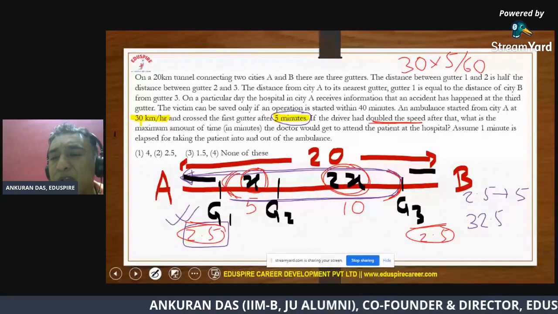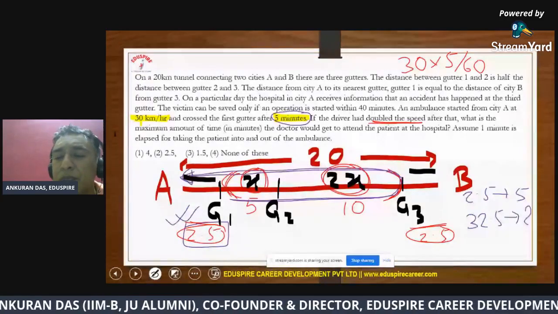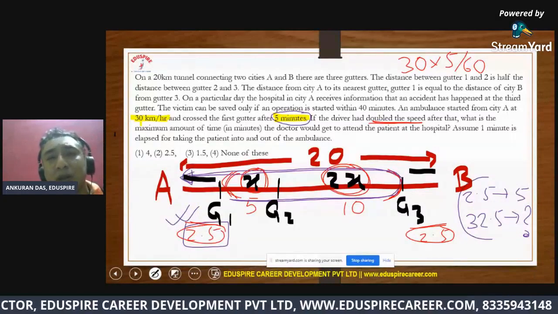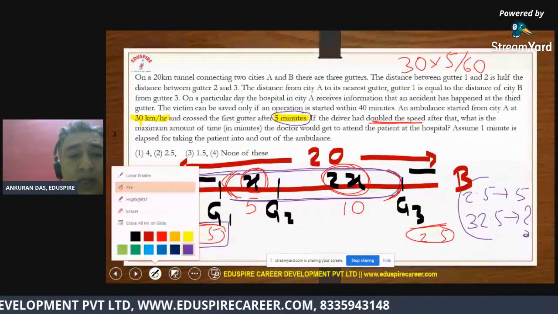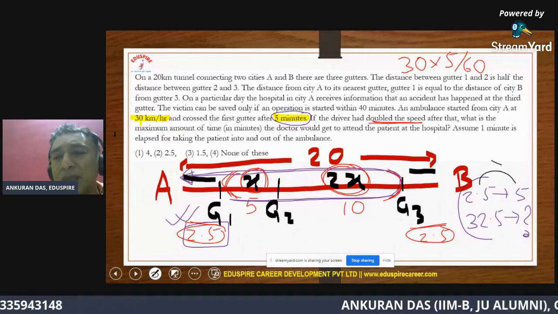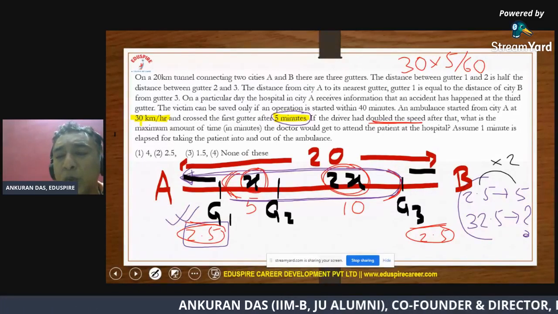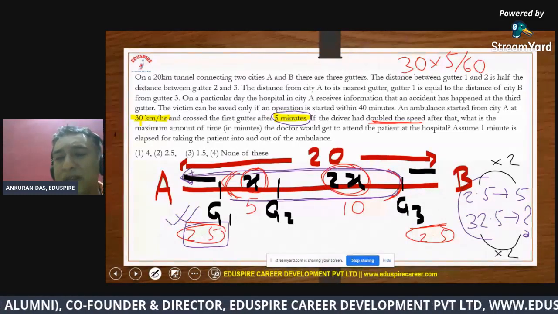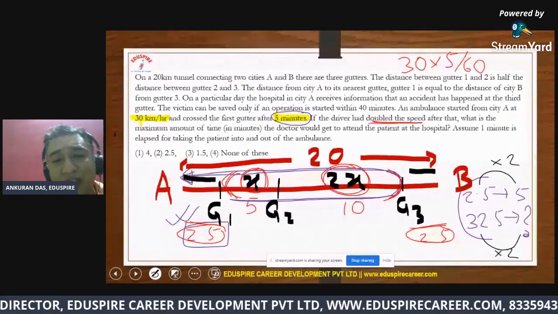So the distance of 32.5 will be covered in how much time? You can definitely do this by applying the unitary method. That is a very powerful method, and you can see it's very simple. The fun is you can use the same multiplying factor. If that part is multiplied by 2, then this part will be multiplied by 2 as well. Hence it will be definitely 65 minutes.